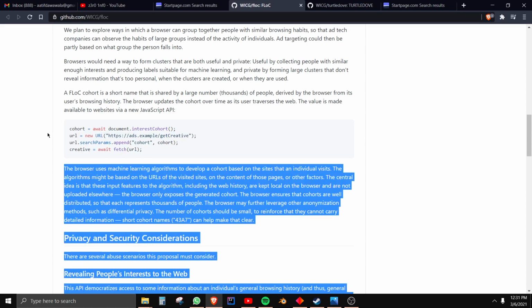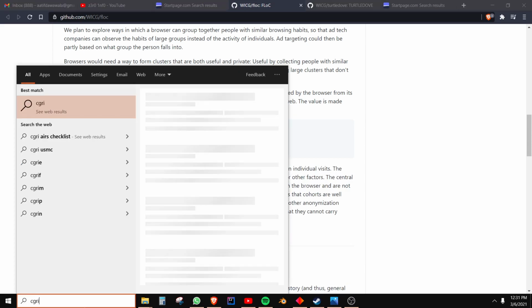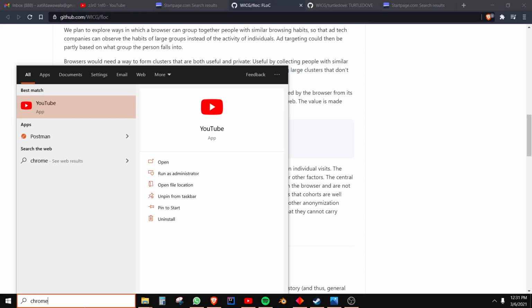Let me know if you guys have it or how to test it out or something. I don't even have Chrome installed. You guys can see, there is no Chrome here, right?